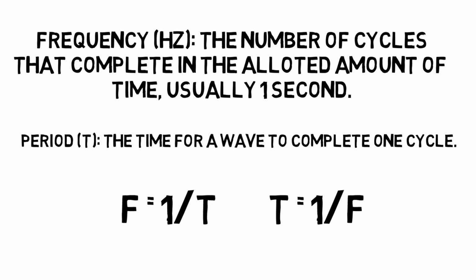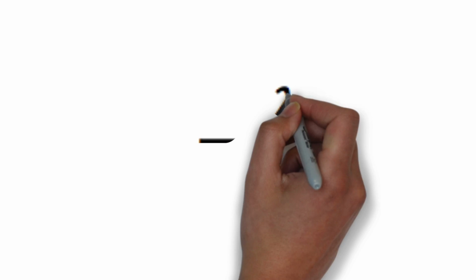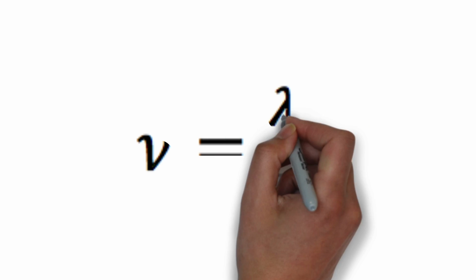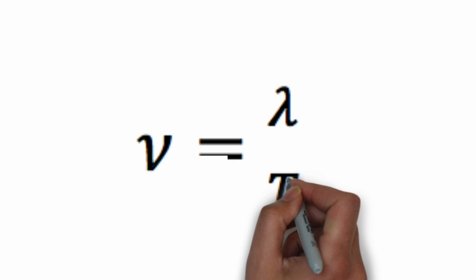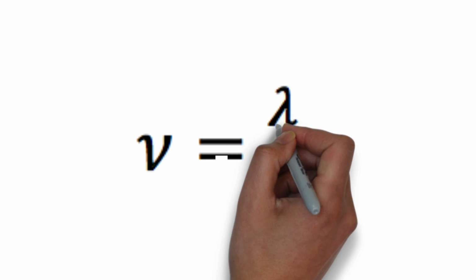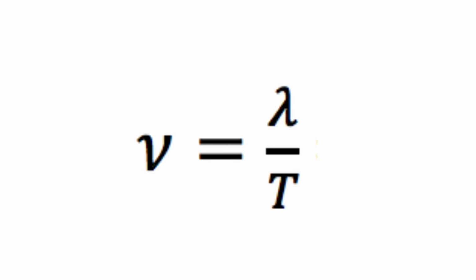We can show this relationship with f equals 1 over T, and we can algebraically rearrange this to the format T equals 1 over f. With this, we can find wave speed, represented by the lowercase v. It represents the speed by which a wave is traveling through a medium, and by extension how fast the energy in the wave is moving. It's measured in meters per second.